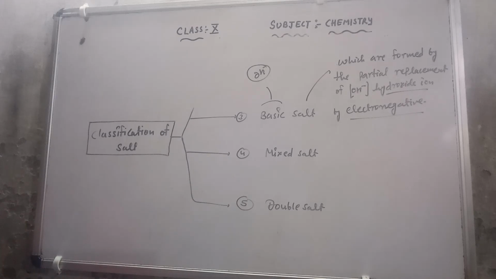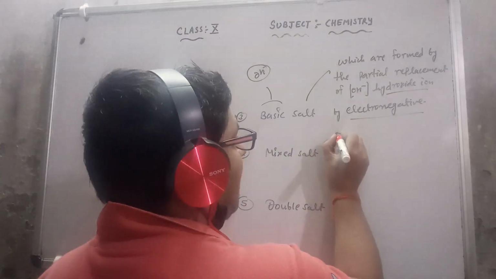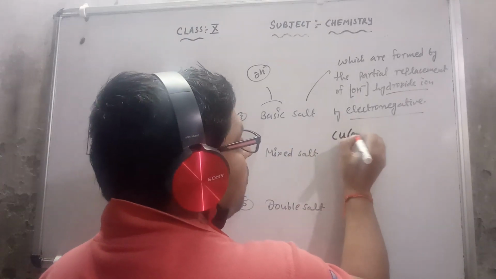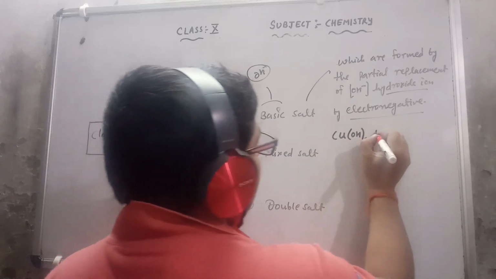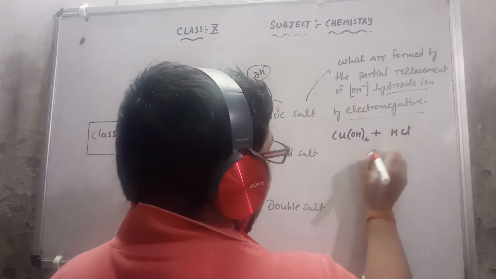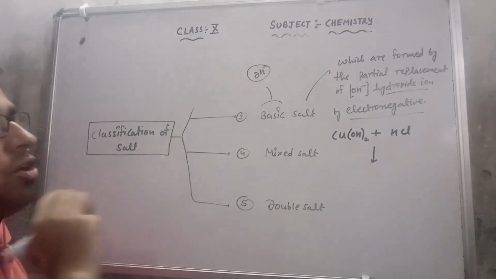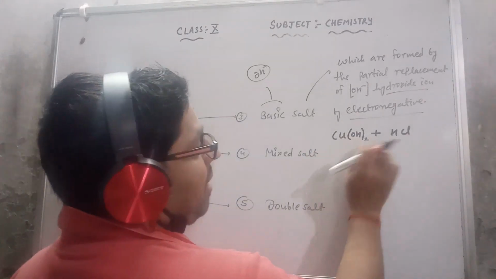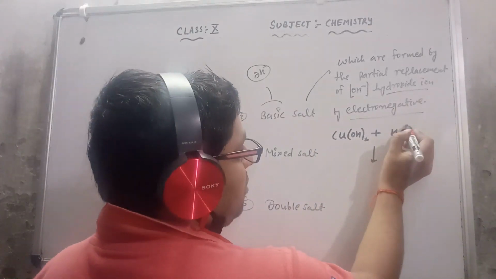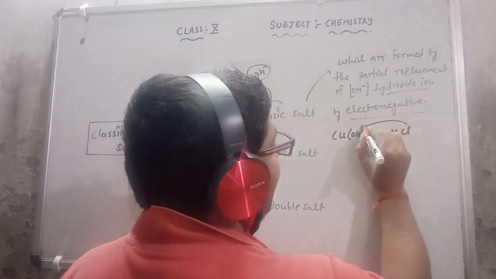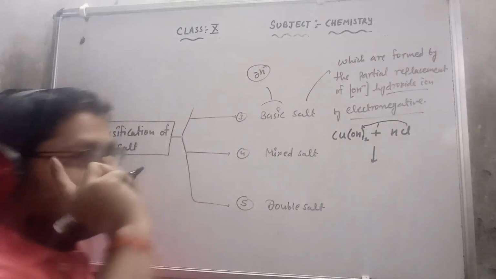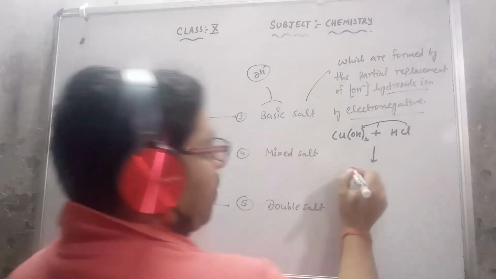The general example I want to discuss with you: suppose I am having Cu(OH)2. It reacts with HCl. Now what happens here? Two OH are available here and one Cl is there. So this Cl replaces only one OH. So what will it give us?